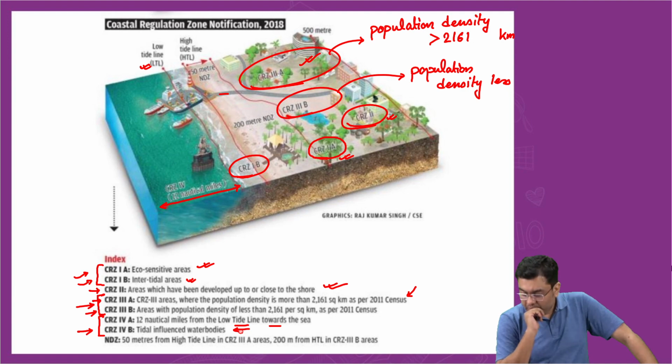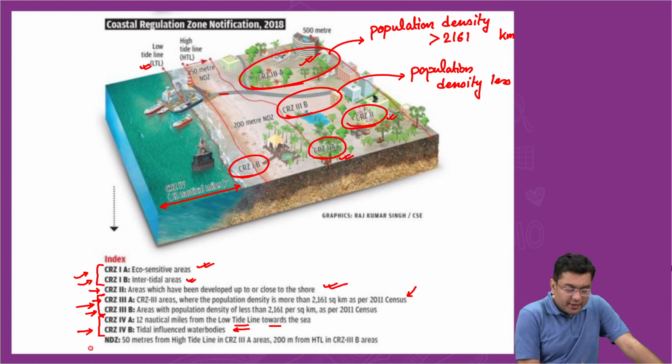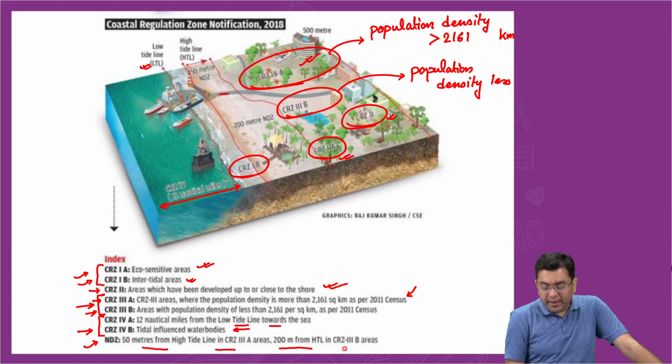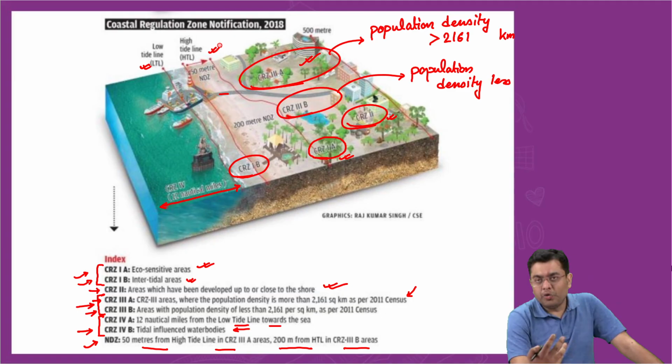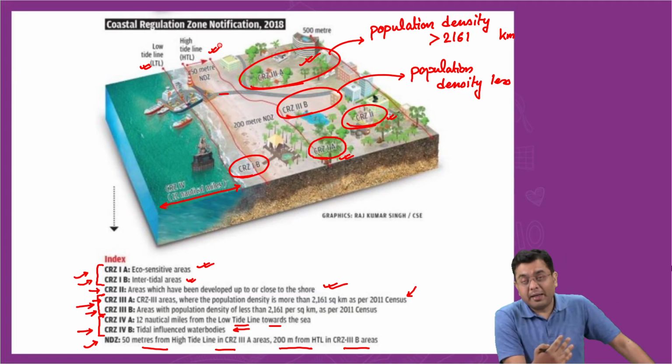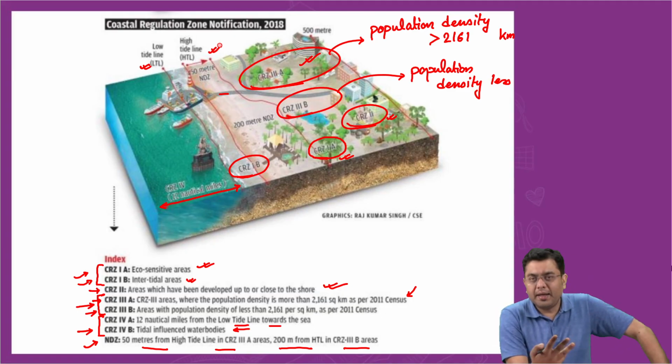Right? Now, in this case, no development zone, 50 meters from high tide line in CRZ 3A areas, 200 meters from high tide line in CRZ 3B areas, you cannot develop anything. Now, 50 meters from high tide line, the activists, they are saying that now you will have hotels getting built up 50 meters from the high tide line, which is absolutely unsafe, etc.